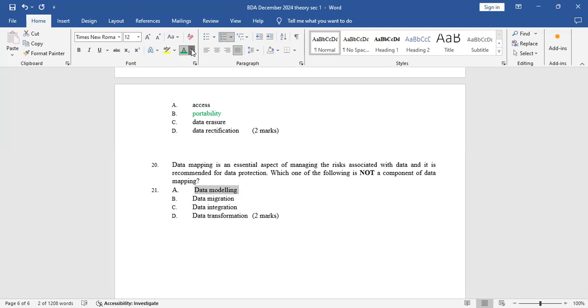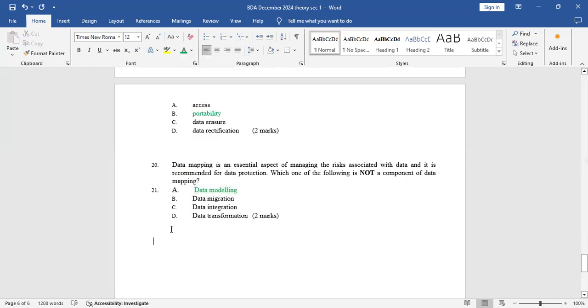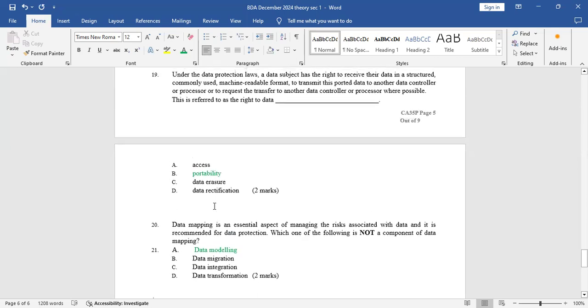It's not a component of data mapping. Data migration is a component of data mapping. Data integration is also a component of data mapping. Data transformation is also a component of data mapping. Then there's also manual data mapping, which is the fourth component of data mapping. So that's how you're supposed to tackle this paper.